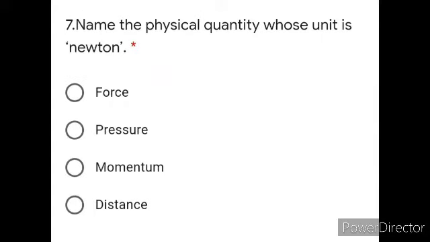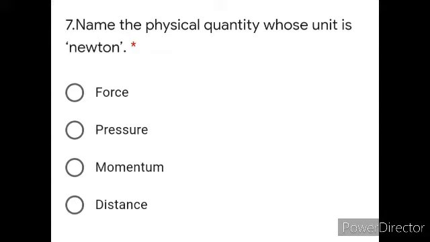Moving on with question number 7, name the physical quantity whose unit is Newton. So one of the very easy questions you have. The unit of force is Newton. So this is your answer. Fine. So option A, that is force, is the physical quantity whose unit is Newton.